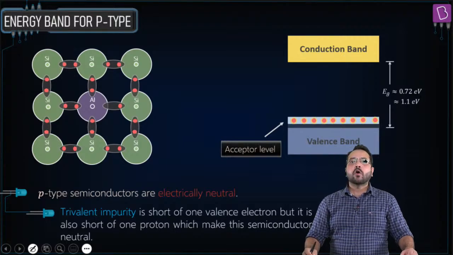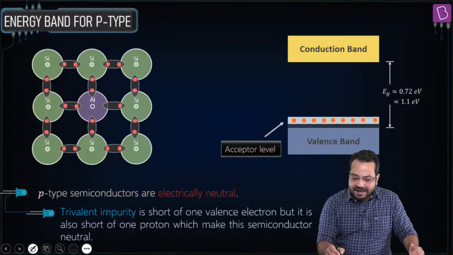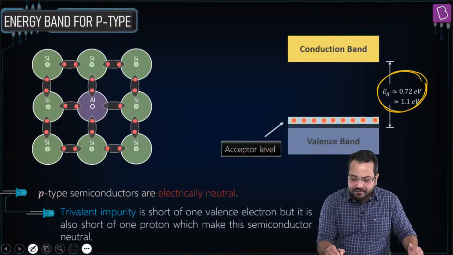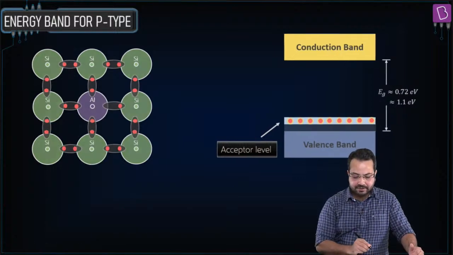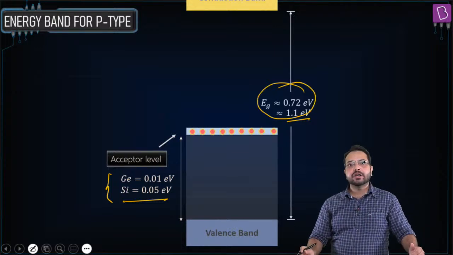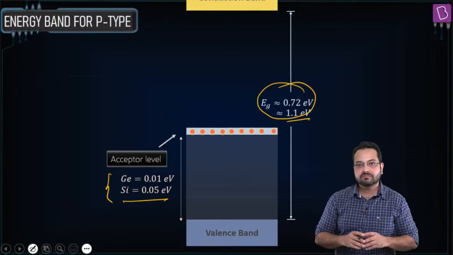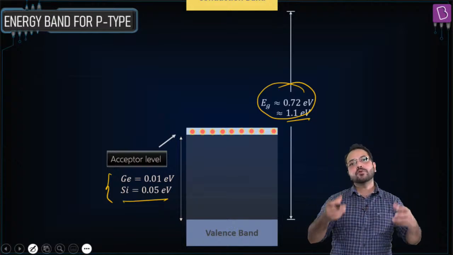Okay. Now in order to create charge carriers in an intrinsic semiconductor, what is the energy we need? We need this amount of energy. We have to provide this amount of energy. Okay, or let me go back. Yeah, we need to provide this amount of energy to create charge carriers, to create electron-hole pairs. So we have to give more energy to do that.